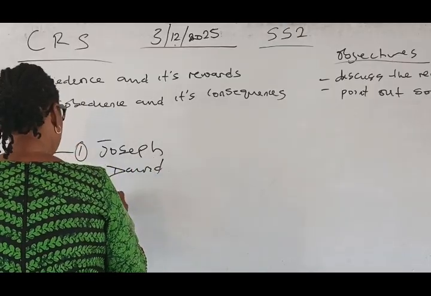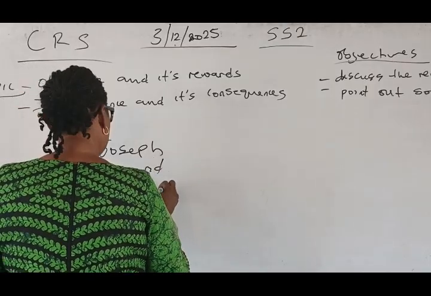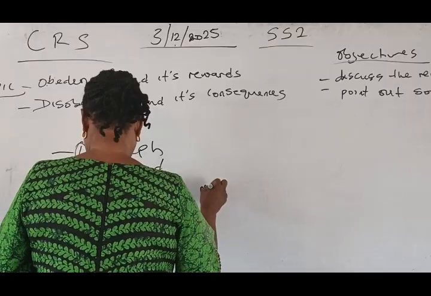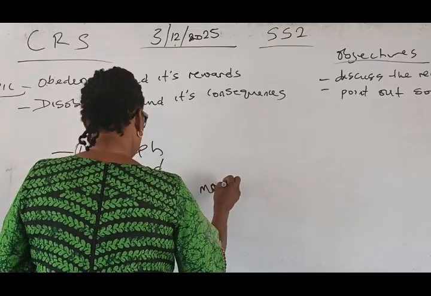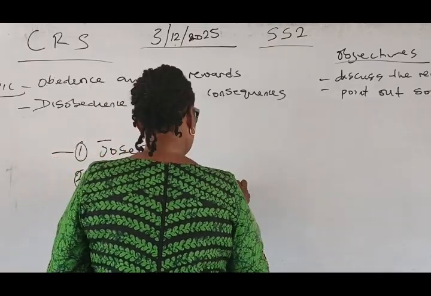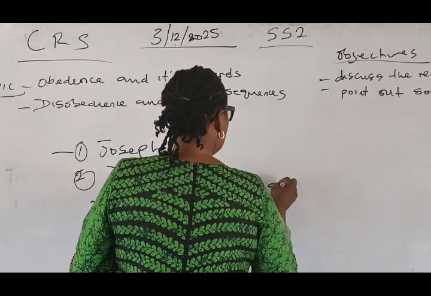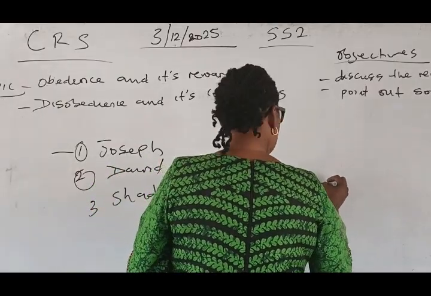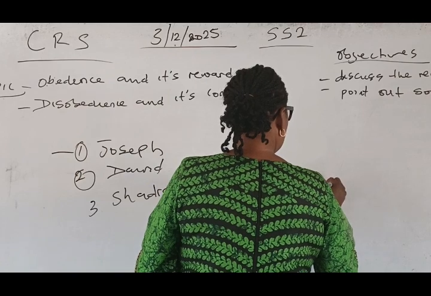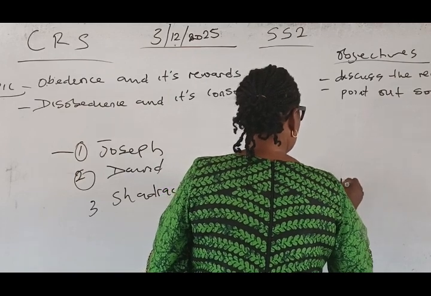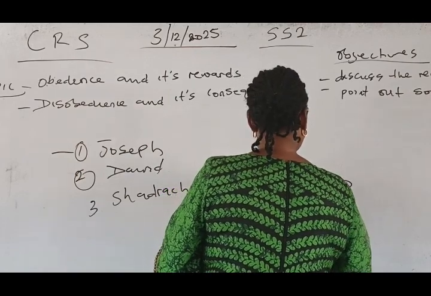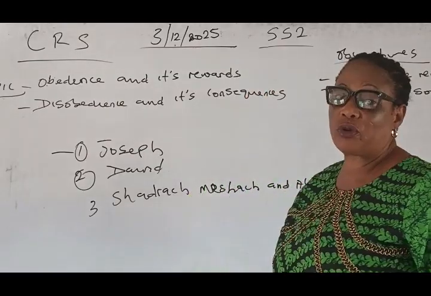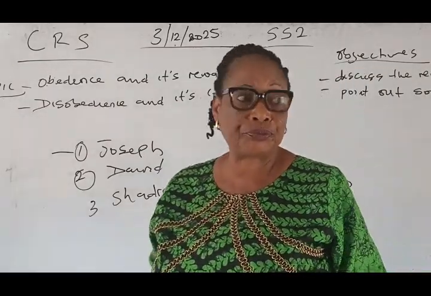And number three, Shadrach, Meshach, and Abednego. These are the three persons we are going to look at from the Bible.